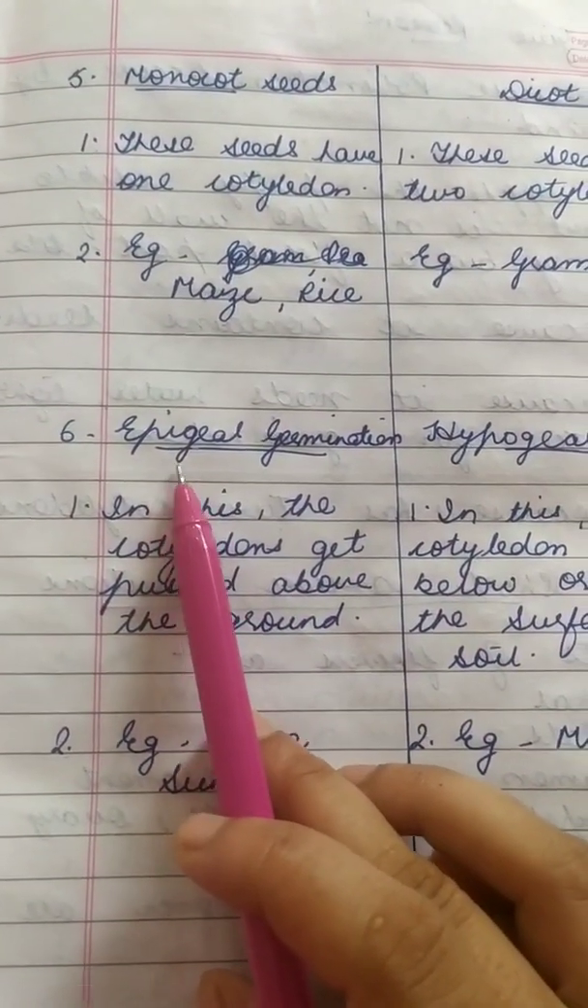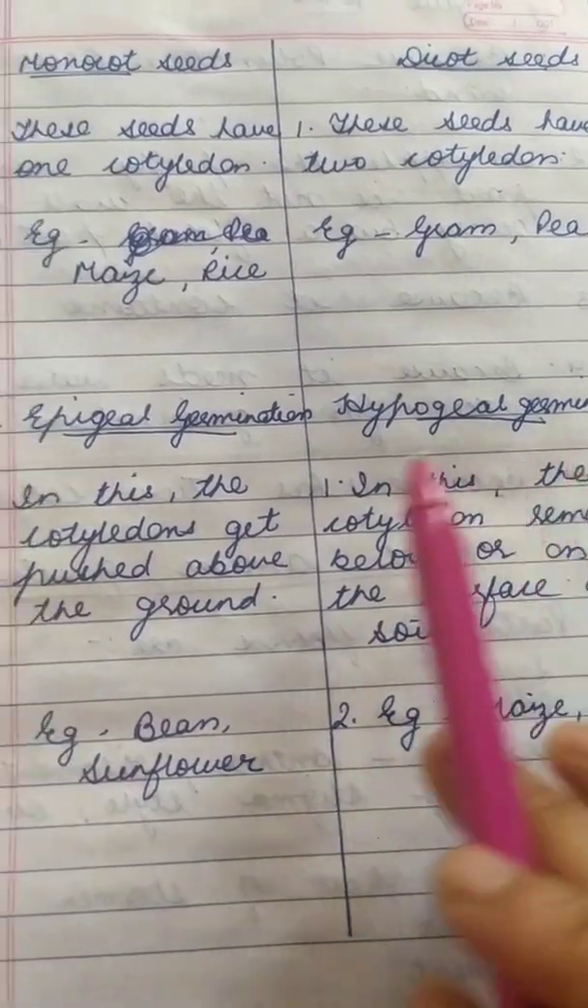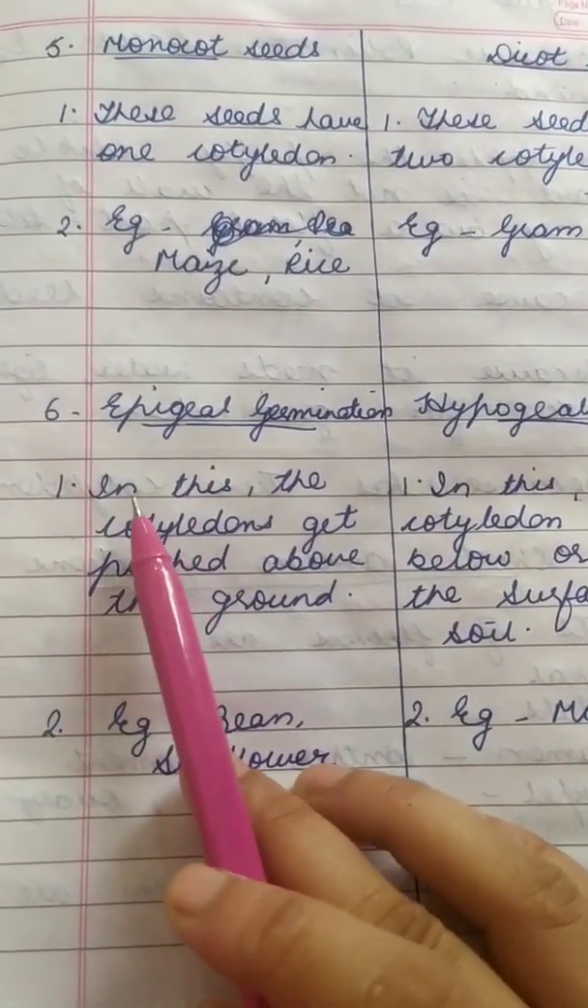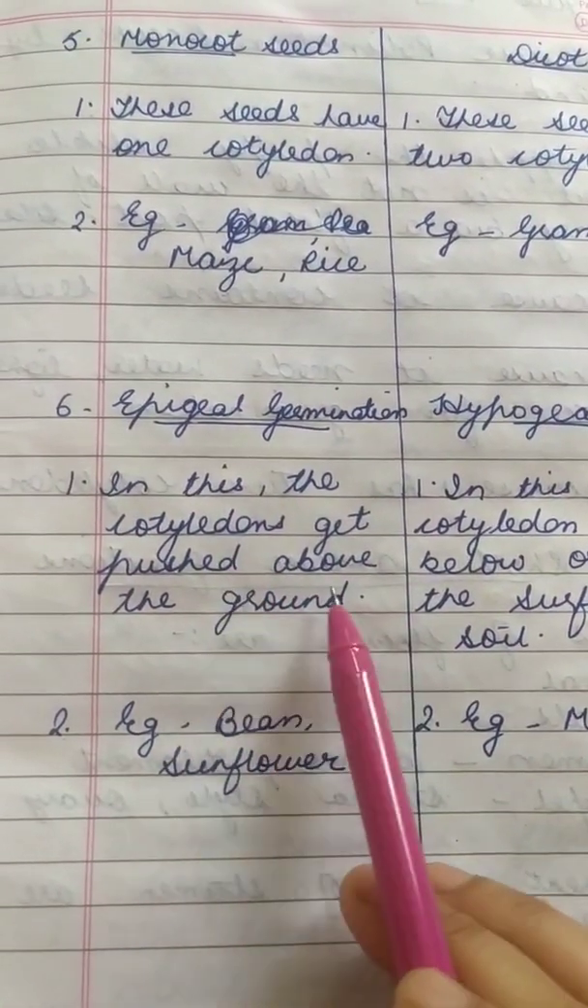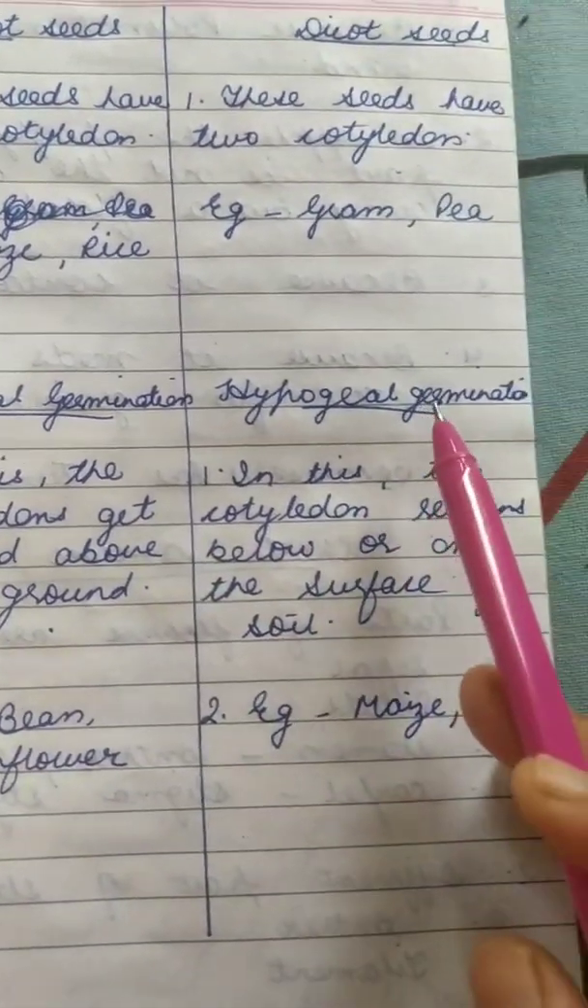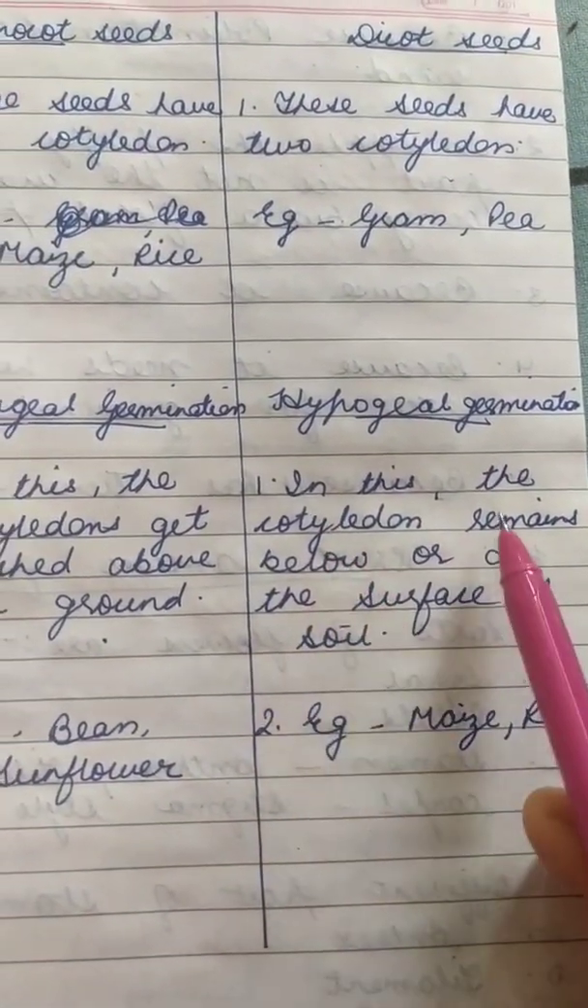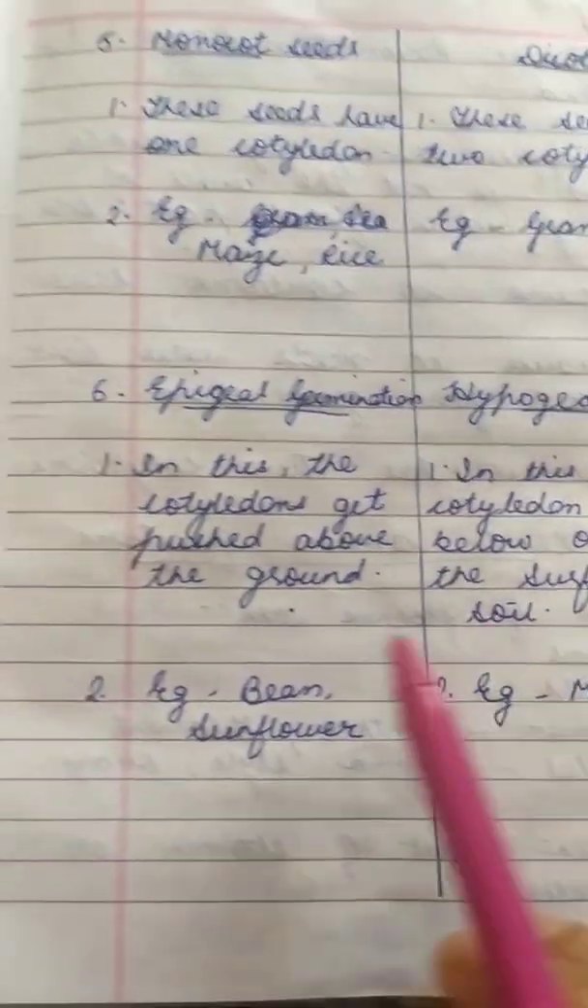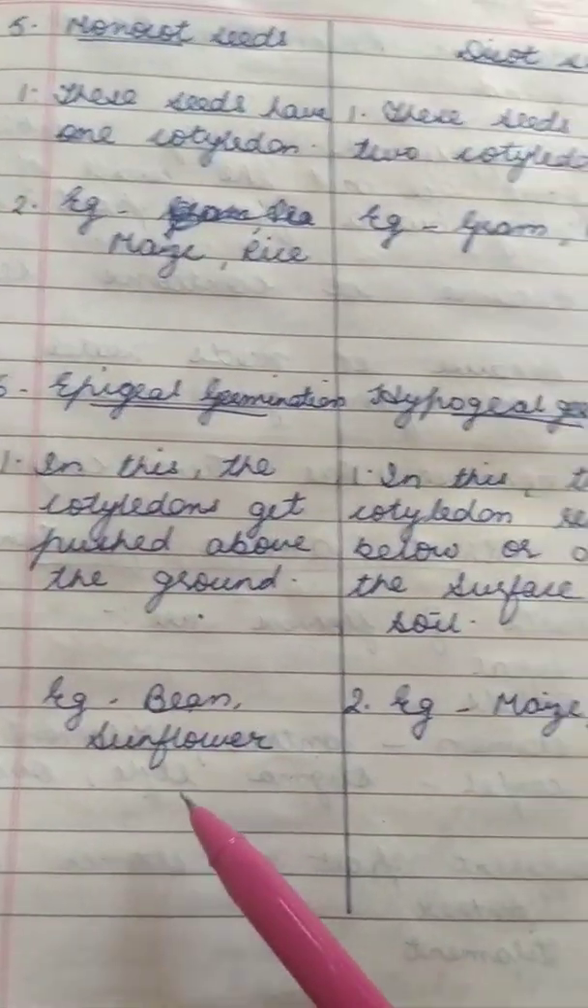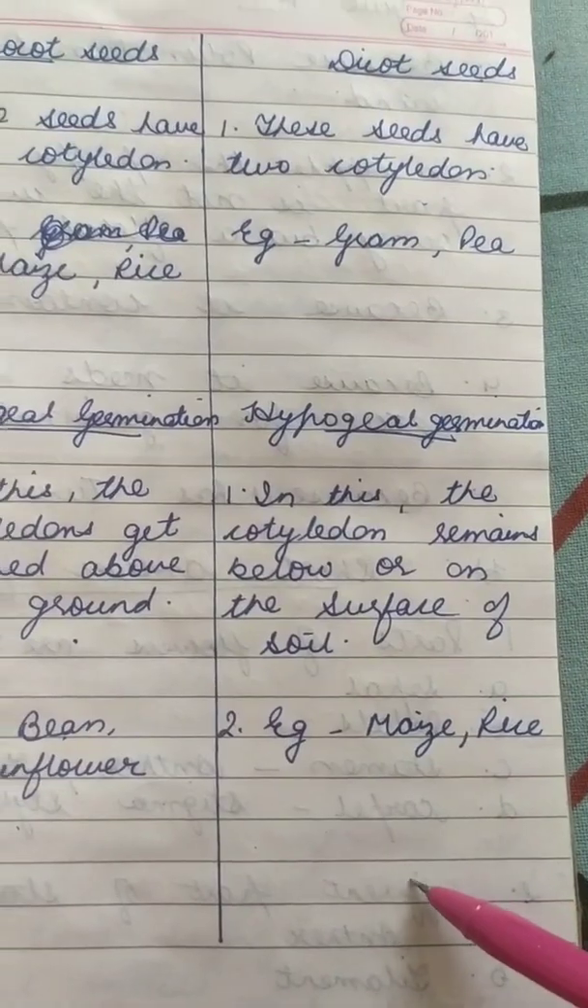Sixth difference is epigeal germination and hypogeal germination. In epigeal germination, the cotyledons get pushed above the ground, but in hypogeal germination the cotyledons remain below or on the surface of the soil. Examples of epigeal are bean and sunflower. Examples of hypogeal are maize and rice.